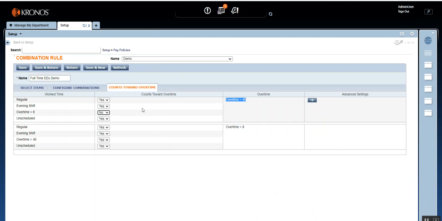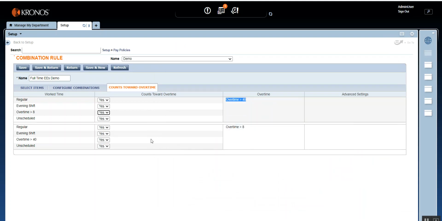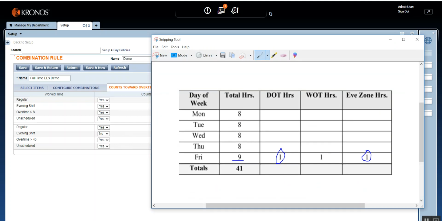So in this count towards overtime, you can switch off or switch on which work time should contribute towards the overtime situation. Like the evening shift: if the employee is working in the evening shift, should this 1 hour help the employee get daily overtime? If yes, then you'll say yes. If no, then it will be a no. So if the employee is working from 7 to 4, that 1 hour extra will not help the employee get the daily overtime of 1 hour.